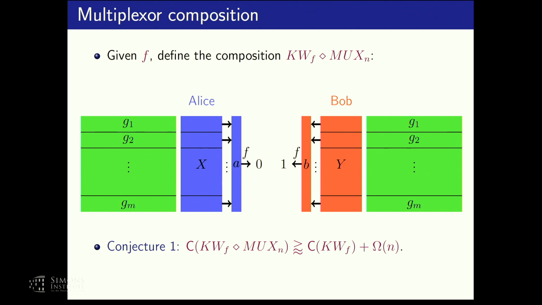A natural analog for the KRW conjecture for that composition would be that the obvious protocol is optimal, which means that the communication complexity of this relation is basically the communication complexity of f plus omega of n. Now, this is a very interesting conjecture in its own right. For a start, it is implied by the KRW conjecture. So if we are to prove the KRW conjecture, we should be able, for a start, to prove this conjecture. But moreover, we have some evidence that suggests that if this conjecture is true, then this would actually already imply that P is different than NC1. We don't know it for sure, but it seems very likely.